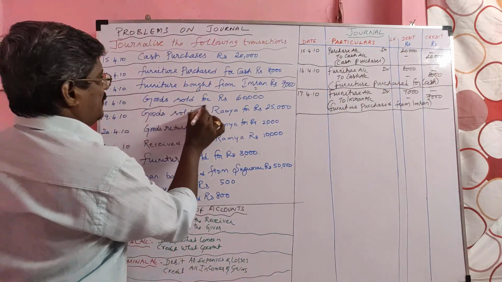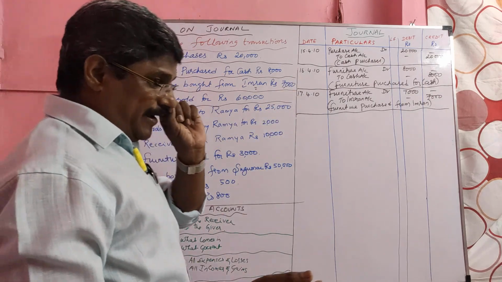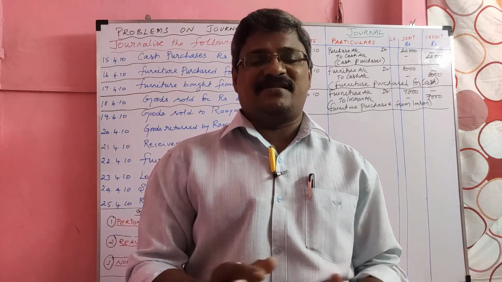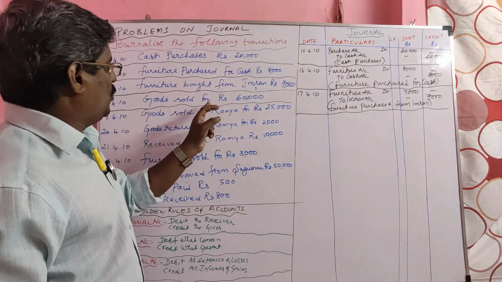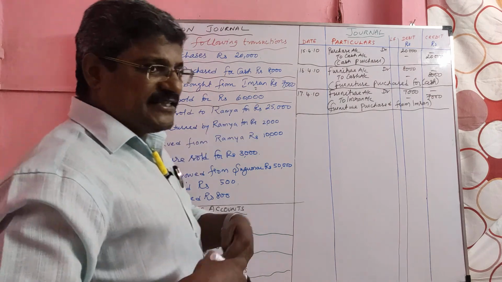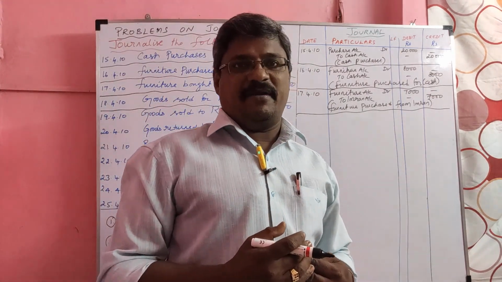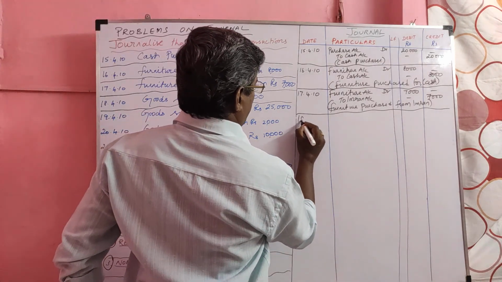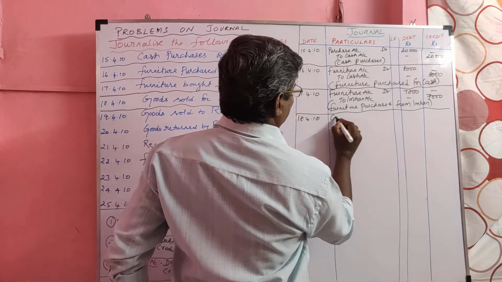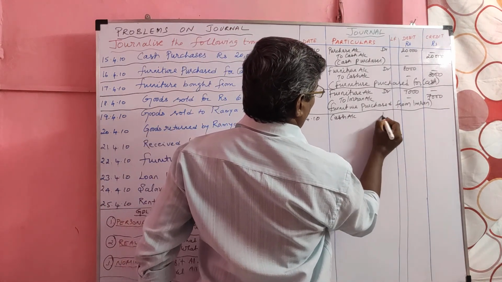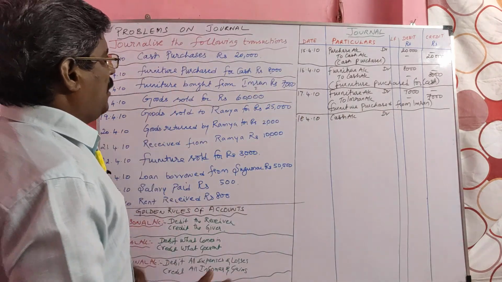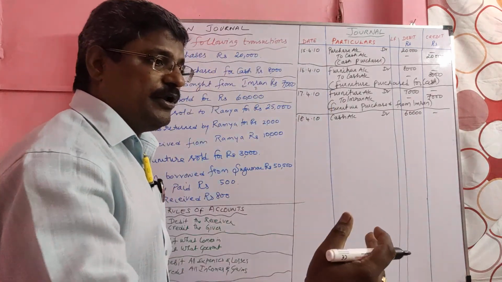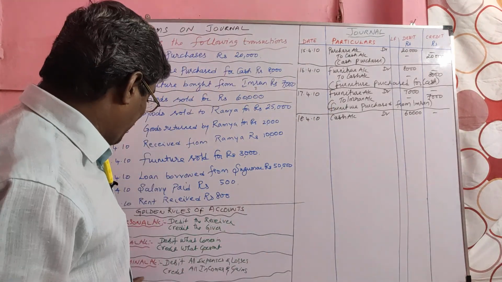On 18th, goods sold. When we buy goods, we should term it as purchase. When we sell goods, we should term it as sales. Here, goods sold for rupees 60,000. When we sell goods, what is coming in? Cash is coming in. Cash is a real account. Debit what comes in. Date 18/4. Cash account debited, 60,000. From us, what is going out? Goods are going out. When goods are going out, we term it sales.